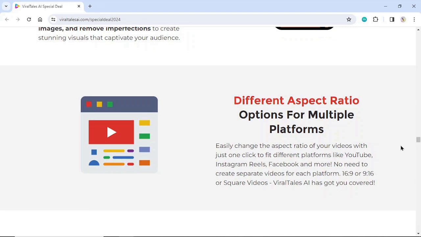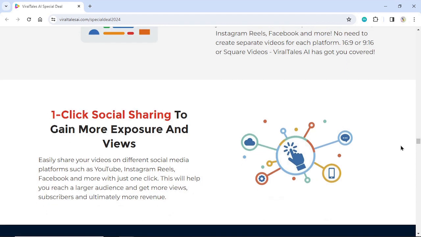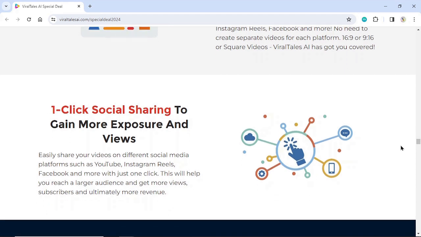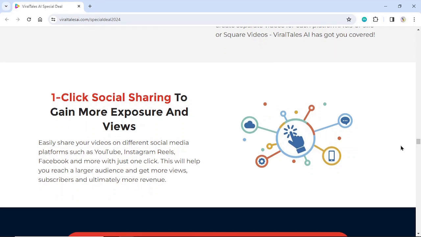Different aspect ratio options for multiple platforms. Easily change the aspect ratio of your videos with just one click to fit different platforms like YouTube, Instagram Reels, Facebook and more. No need to create separate videos for each platform. 16:9 or 9:16 or square videos, ViralTales AI has got you covered. One-click social sharing to gain more exposure and views. Easily share your videos on different social media platforms such as YouTube, Instagram Reels, Facebook and more with just one click. This will help you reach a larger audience and get more views, subscribers, and ultimately more revenue.